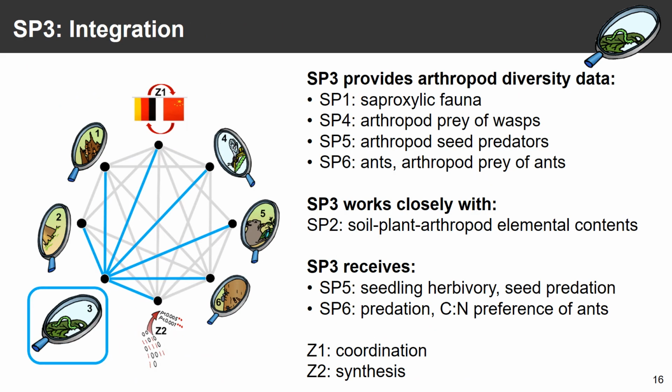We're well integrated into the overall project, so SP3 will provide arthropod diversity data to a number of sub-projects to complement their own collections. We're also going to work closely with SP2 to link soil, plant, and arthropod elemental contents, and SP3 will also receive additional seedling herbivory data and predation data of ants.